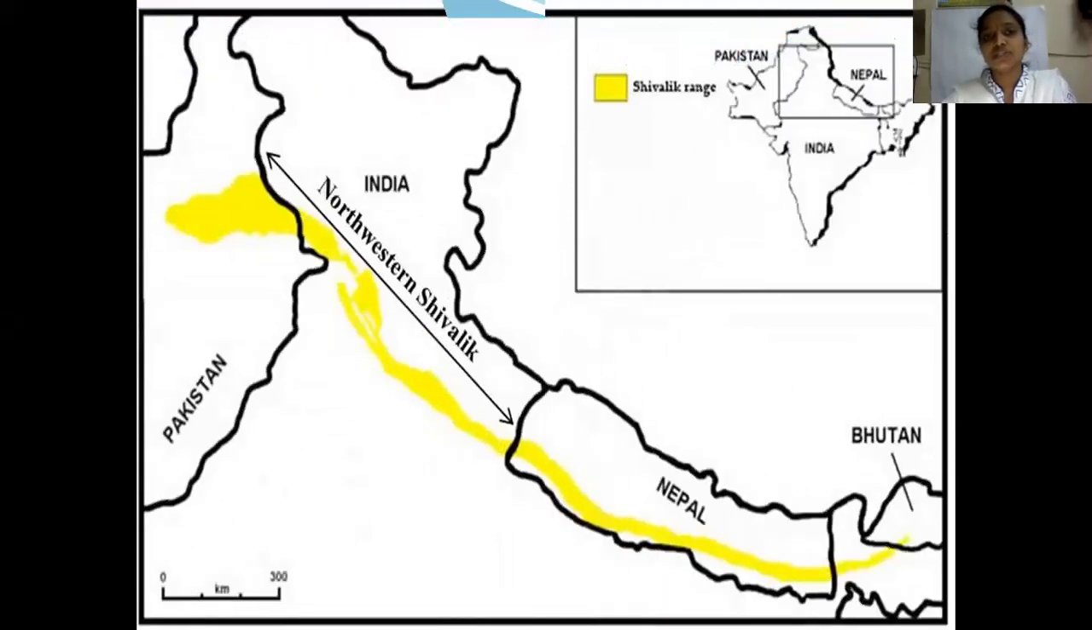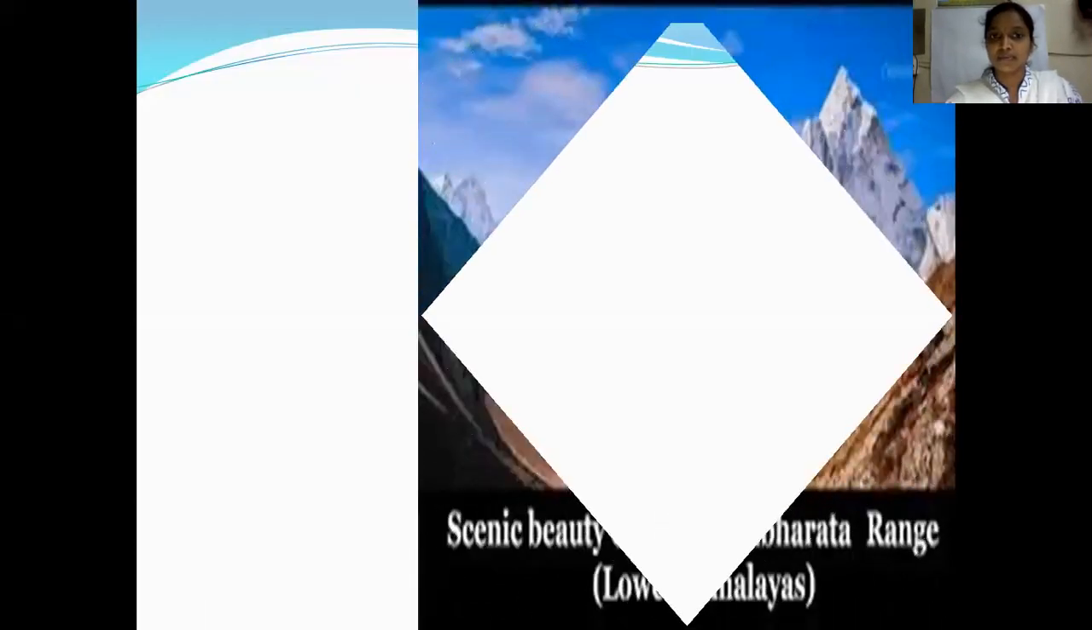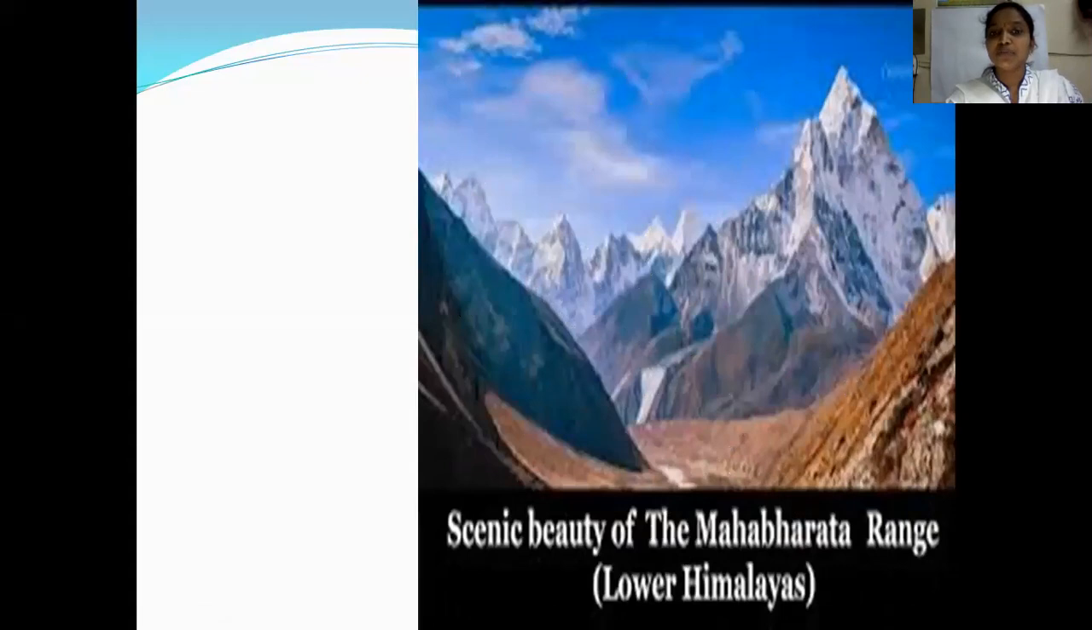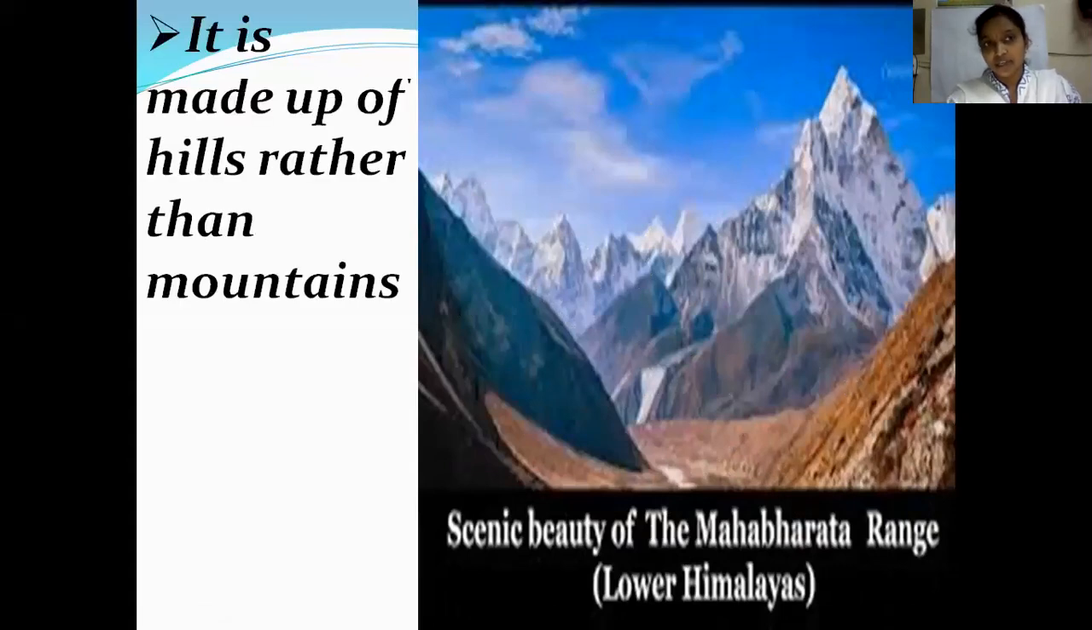So look at the location of the lower Himalayas, that is Shivalik ranges, children. When we learned before, this was the northern greater mountains, that is greater Himalayas, and then you have the middle or lesser Himalayas, and this colored in yellow is the lower Himalayas. Look at the beauty of the lower Himalayas. Children, in this lower Himalayas, we generally find hills rather than mountains.